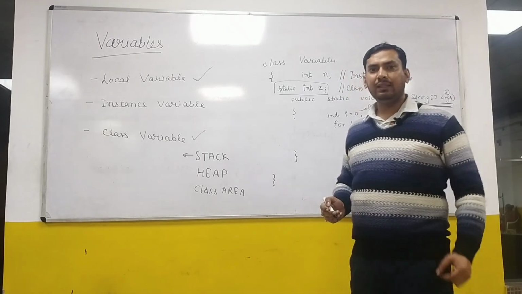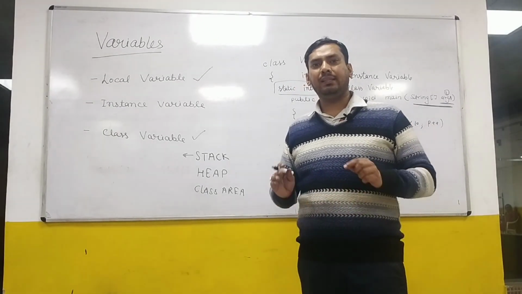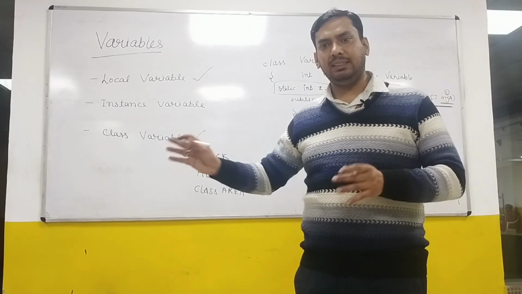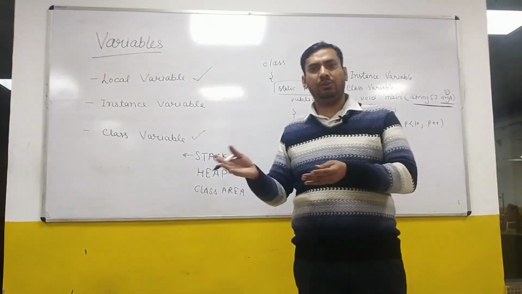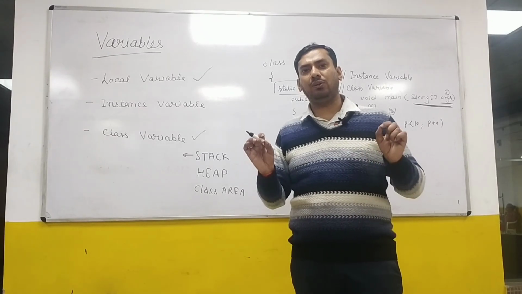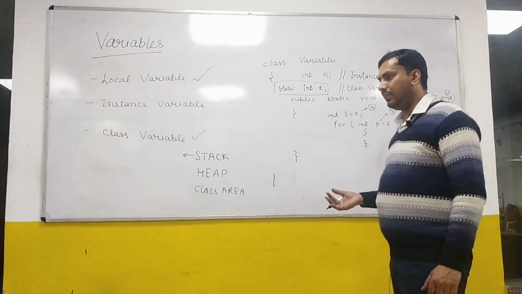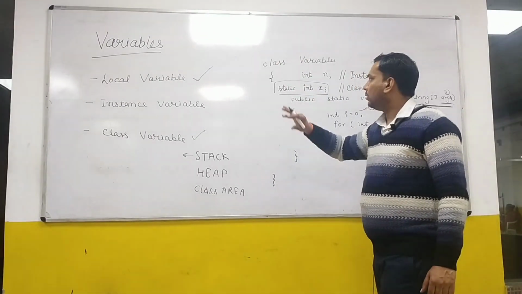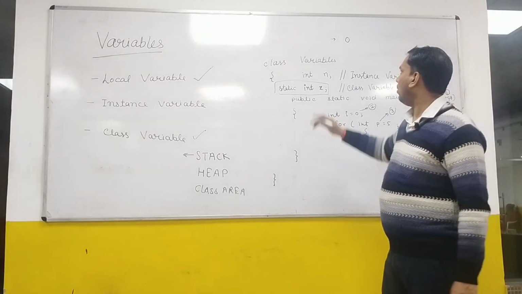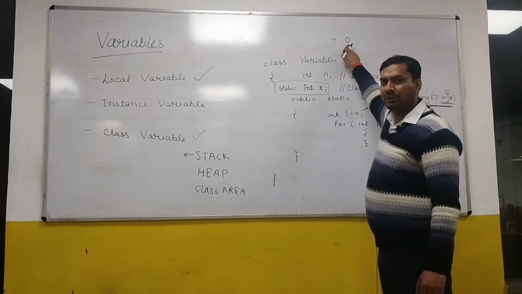Now the second aspect is the default value. Again I bring this into your notice that in Java we don't have anything called a garbage value. Like in C and C++, if you do not assign some values, you will get some garbage value. But in Java, we have the concept of a default value. It means there are certain default values which are assigned by the JVM. So what are those default values? For numbers, the default value is 0, for all the numeric types, whether you talk about byte, int, short, or long.